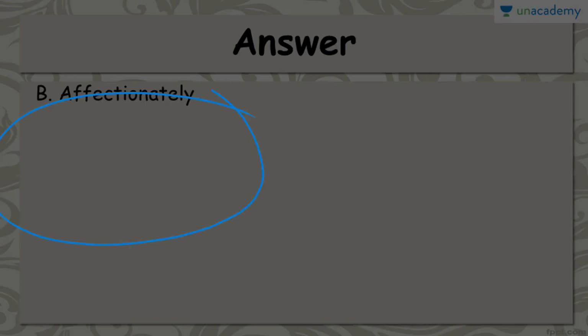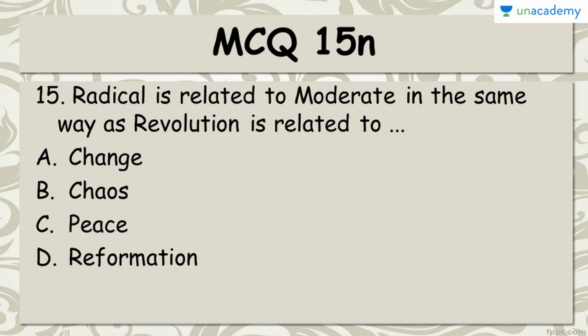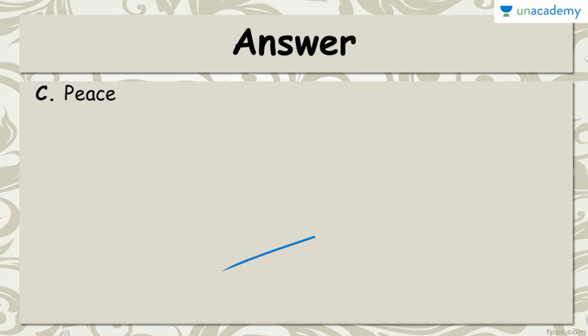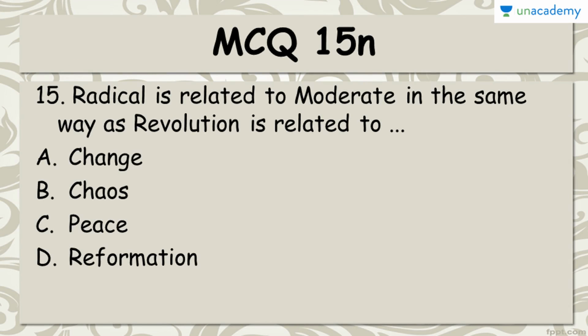Coming to MCQ 15, radical is related to moderate in the same way as revolution is related to change, chaos, peace, and reformation. And the right answer to this MCQ is peace. These are opposites. Radical is someone who is very much out of peace in his manners.